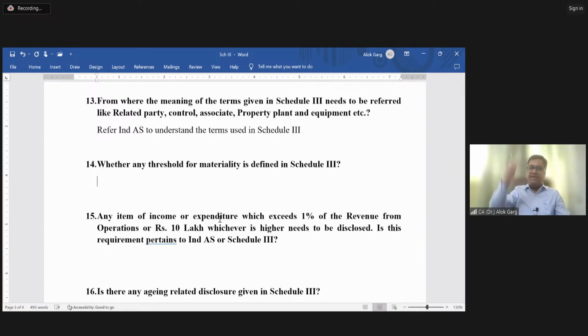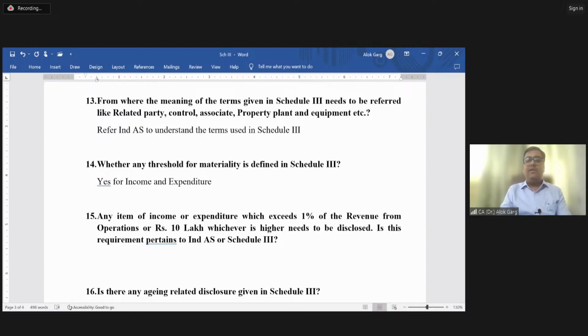I'm not talking about the face of the P&L. I'm talking about notes to accounts. In notes to accounts, even if I'm writing other expenses, I have to provide the breakup of other expenses, like a separate line item, advertisement expenses, right? Is that clear, friends? So yes, the materiality threshold is given for income and expenditure only, not for the balance sheet.